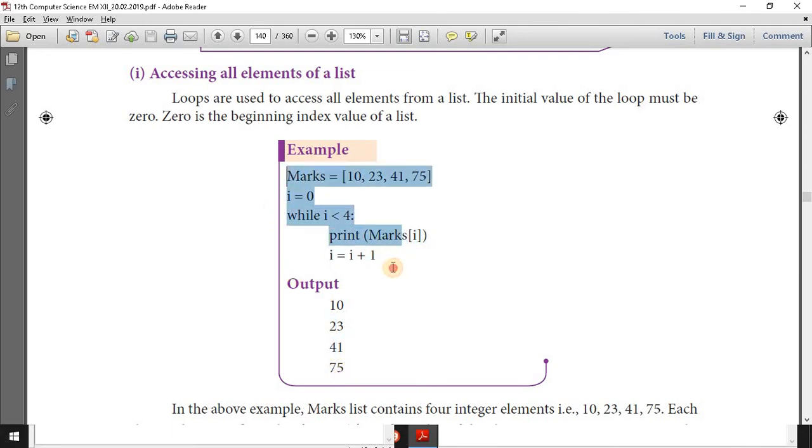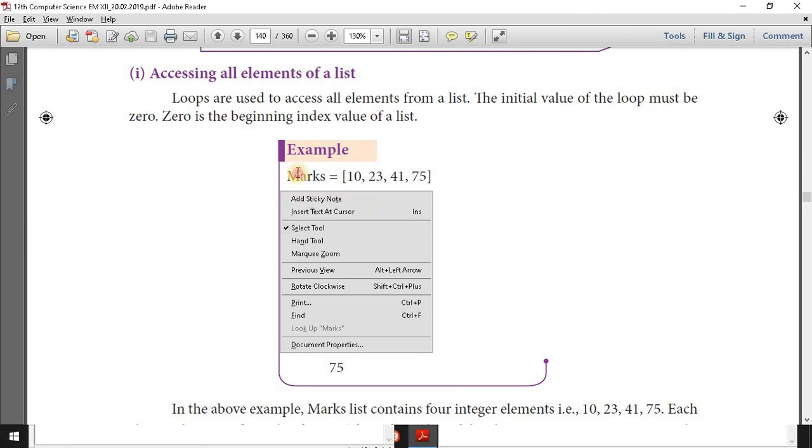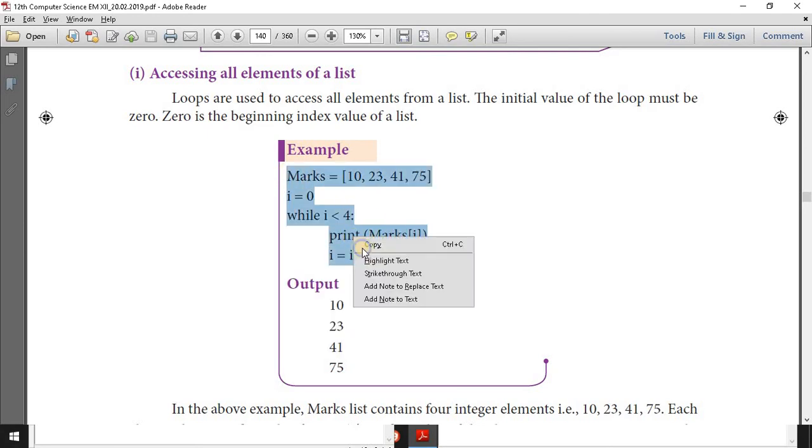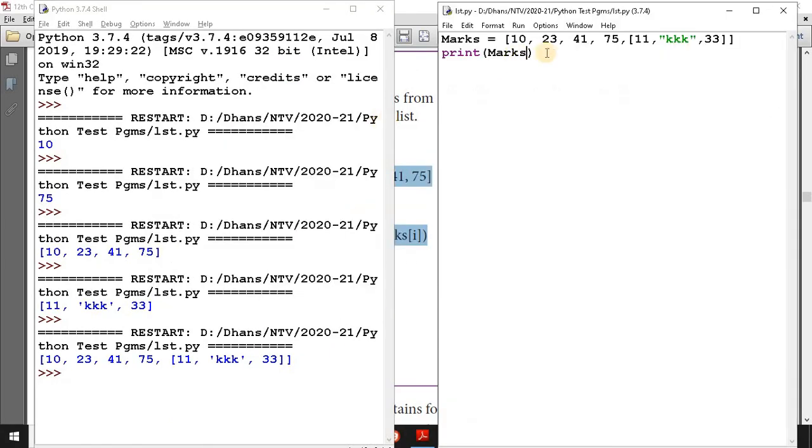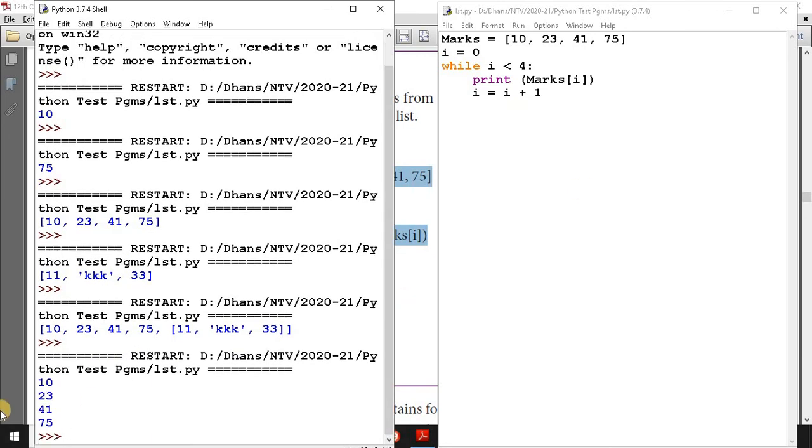So the same thing I can explain. Okay. The loop statements must be indented. One tab space. This is important. So what will it display? I save this, then execute this. The same 10, 23, 41, 75.